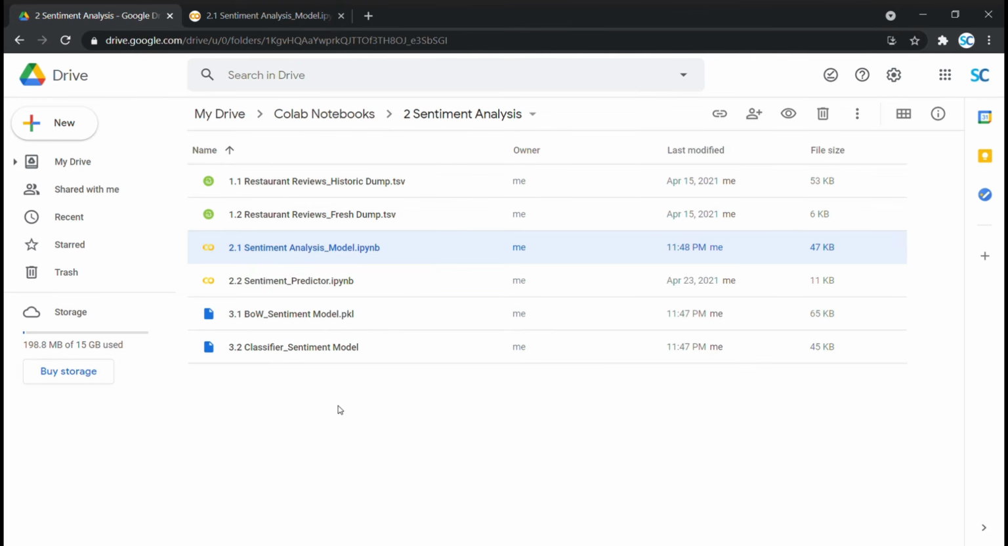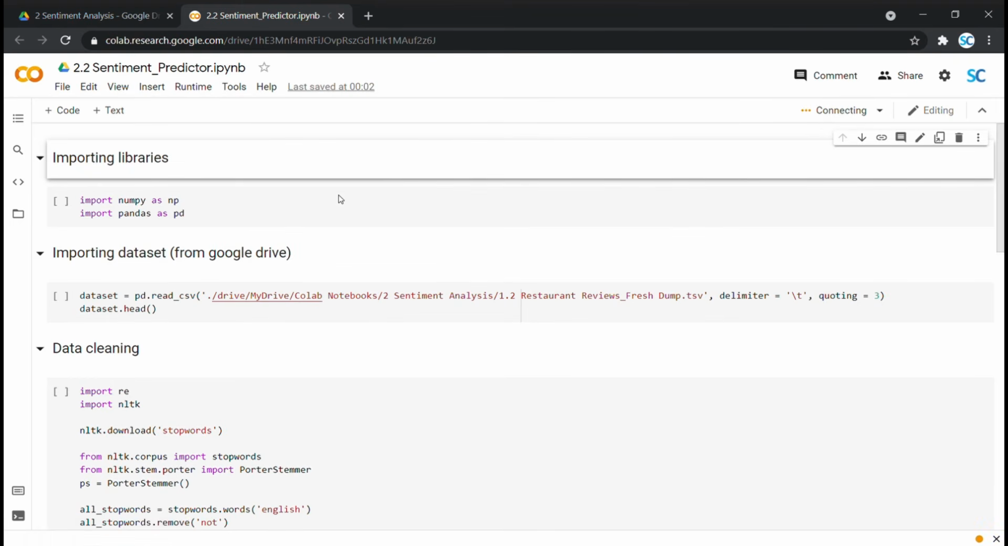As you may see, both bag of words model dictionary file and naive Bayes classifier file have gotten created here. Next up, we have to predict sentiments for our fresh reviews dataset using this second code file we have here. Let's open it. Here we have to repeat the same steps till data cleaning on this fresh reviews dataset. For this, we are importing the same set of libraries.